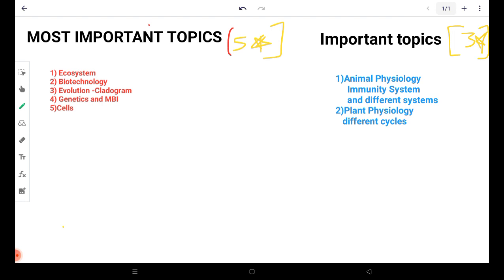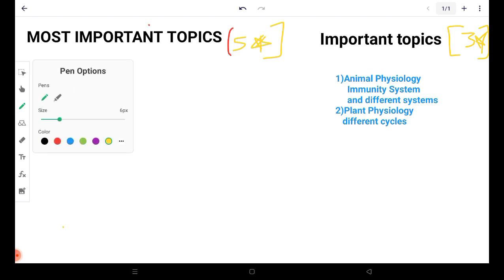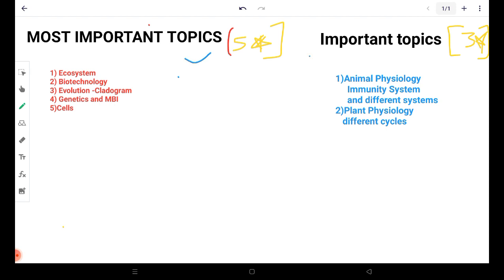So I have classified the topics into two parts: most important topics, and another, important topics. First of all, you will cover them in the order I have suggested here. First you will cover the most important topics, and in this also you have to follow this sequence. First you have to revise the ecosystem chapter,